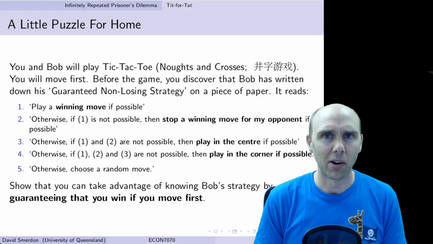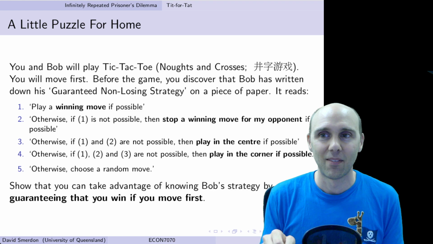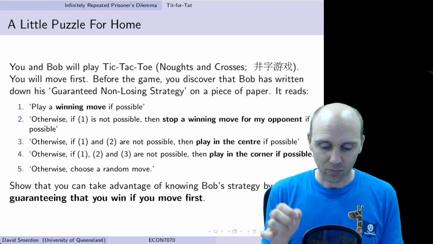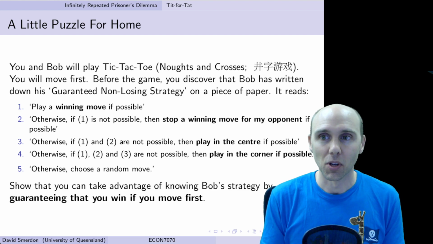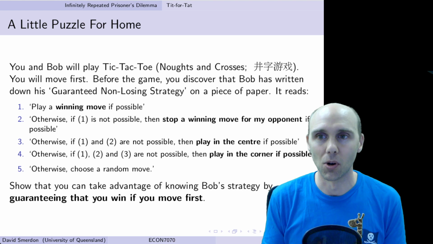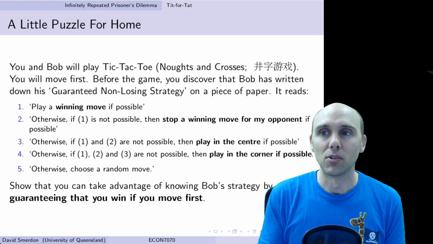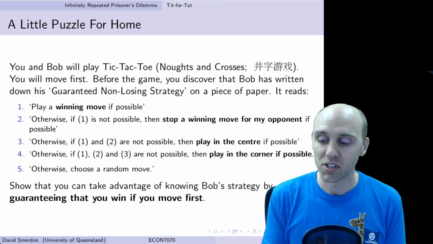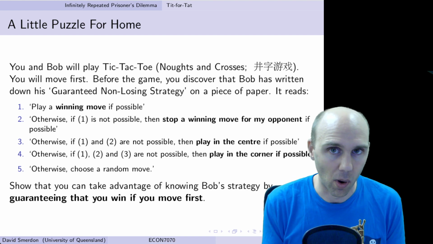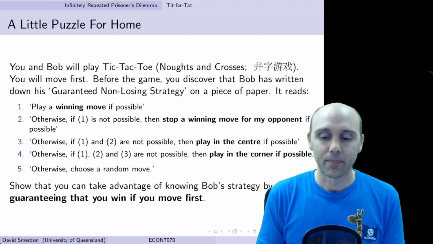Now you probably know, having played this in the dirt when you were a kid, that the game should be a draw. It should be a draw, and Bob knows it's a draw, so Bob doesn't even bother. He's so confident that it's going to be a draw that he's written down a guaranteed non-losing strategy on a piece of paper, just like he was writing it for a program and sending it into one of Robert Axelrod's competitions. And this is what his strategy says.